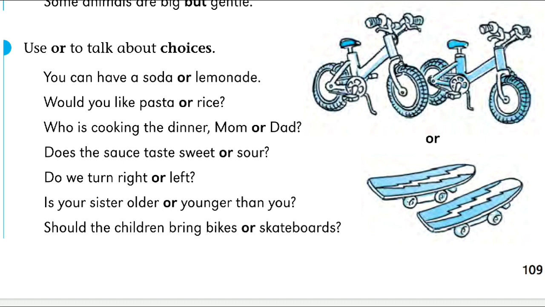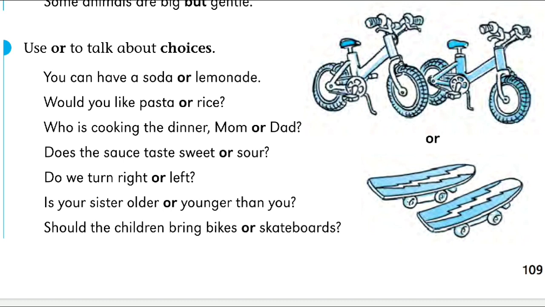Like that, would you like pasta or rice? Who is cooking the dinner, mom or dad? Does the sauce taste sweet or sour? Do we turn right or left? Means when there are two options, suppose you are moving on the road and you have to turn right or left, you are in confusion. So you can ask your partner whether we have to turn left or right. Means wherever there are options or choices, we have to use or.